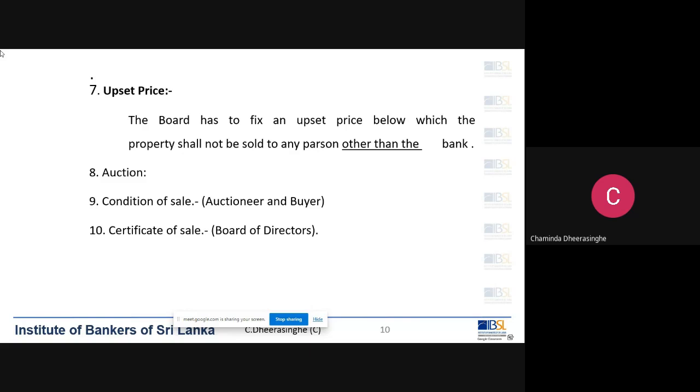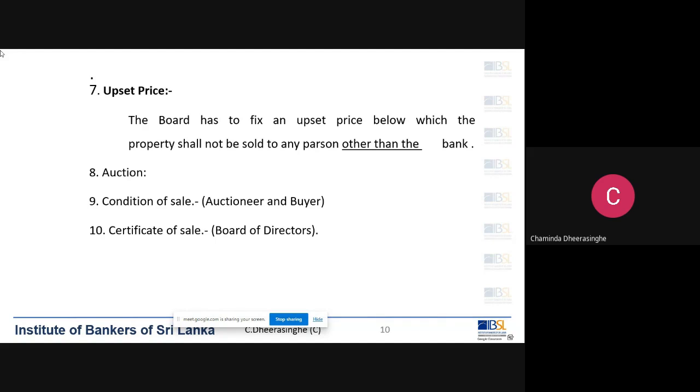Your customer can't file an action against the bank saying that the duty of secrecy is breached. But remember, when you are publishing the notice of resolution or notice of sale, you have to publish only the necessary information. If you publish unnecessary information, for example, you are recovering a loan, say it's a housing loan